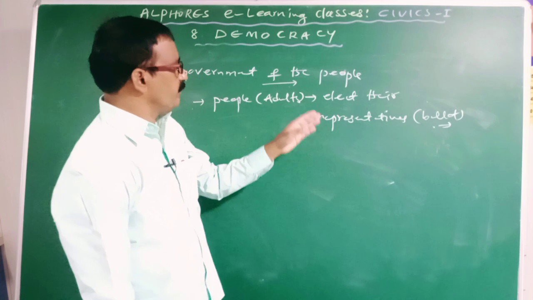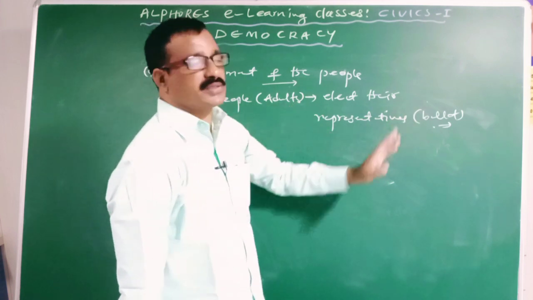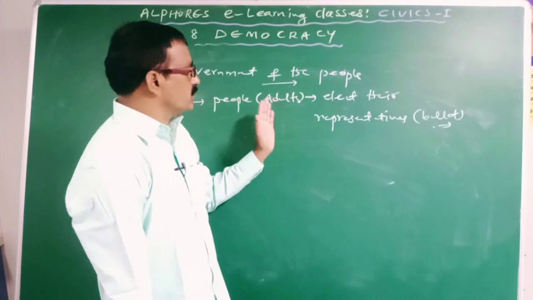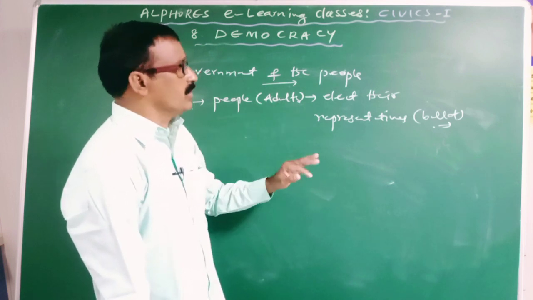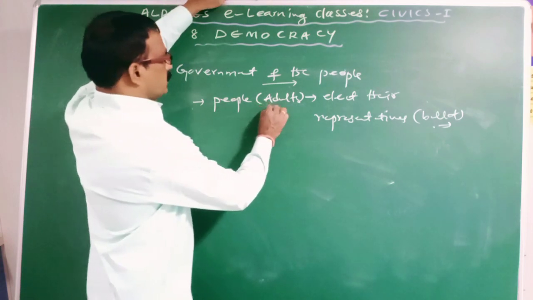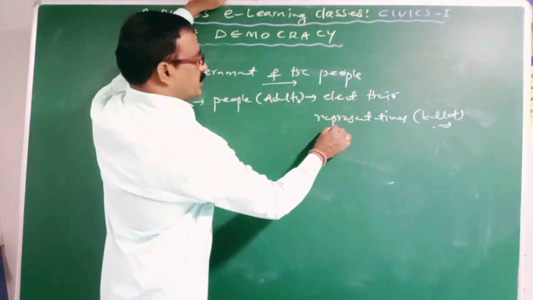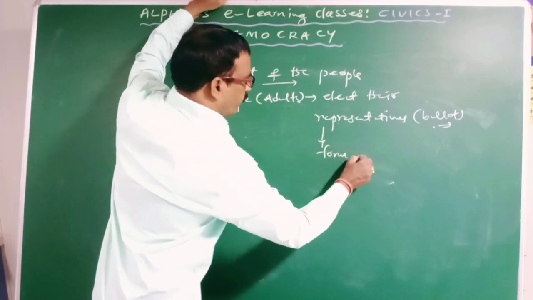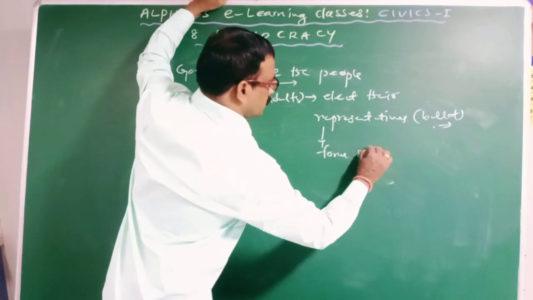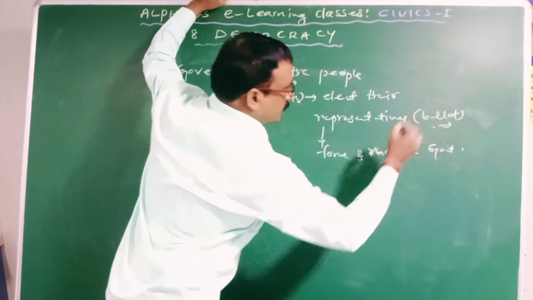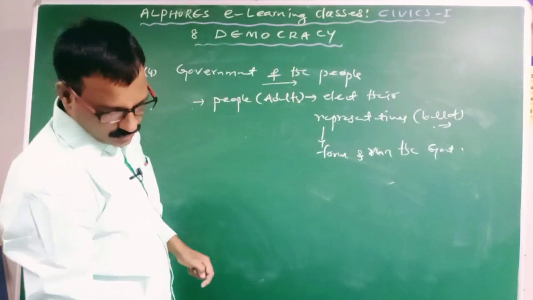It means we will form the government through the ballot system, not by using bullets. Hence democracy is formed by ballot, not by bullet. So at first the voters will elect the representatives. The representatives will form and run the government. Clear? So it is one thing.